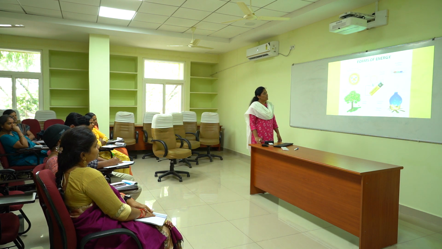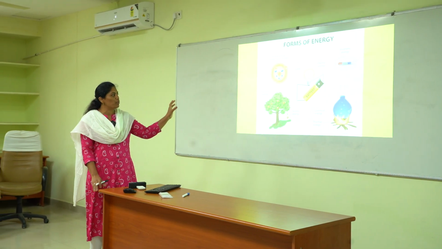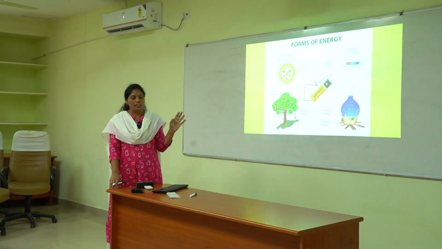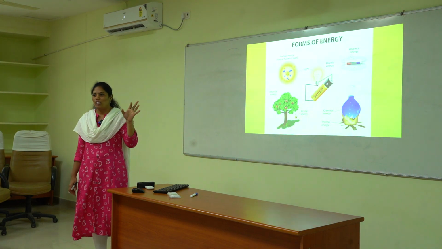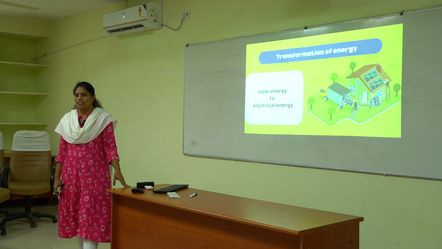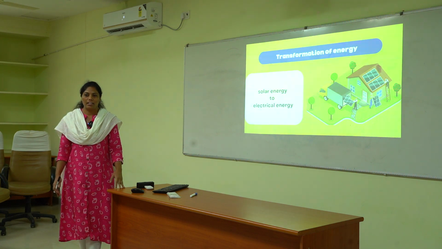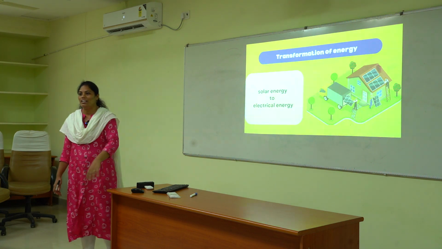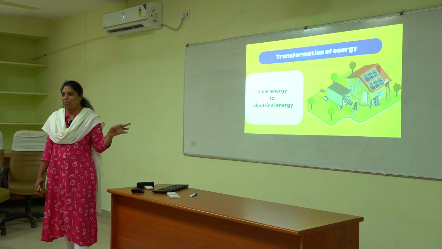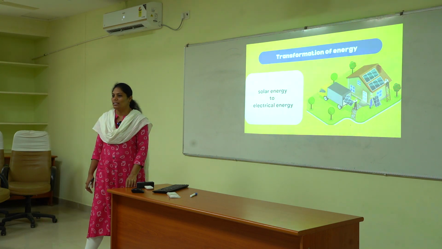Now, by using images, you can just imagine what is potential energy, what is kinetic energy, what is chemical, thermal and electric, light energy, nuclear energy and also magnetic energy. Now, we will move on to the transformation of energy. As I said earlier, there is transformation of energy from one form to another form. Here you can see from the picture, can anyone identify what is happening there? So, they are arranging some solar panels. That is nothing but solar energy transformed to electrical energy.